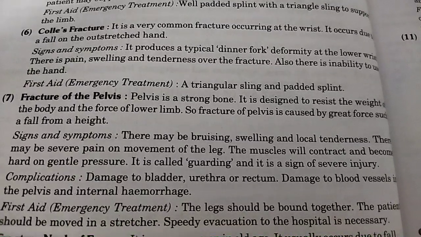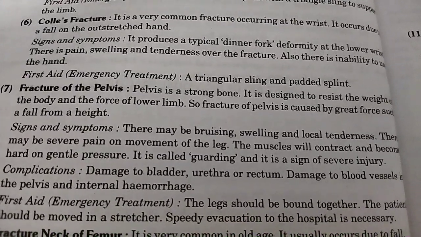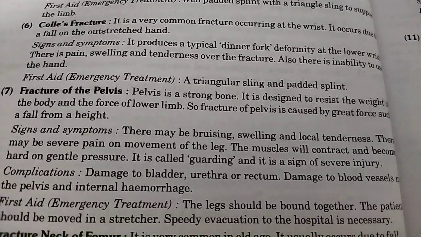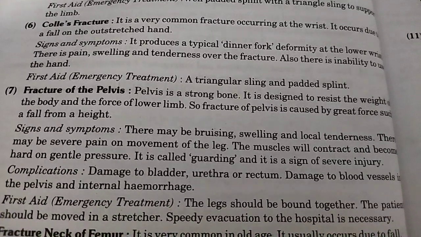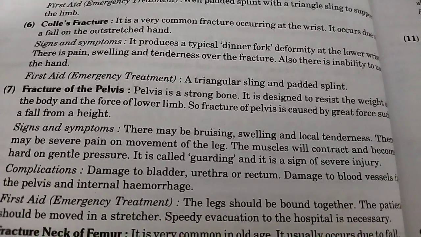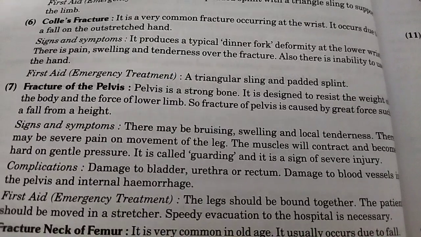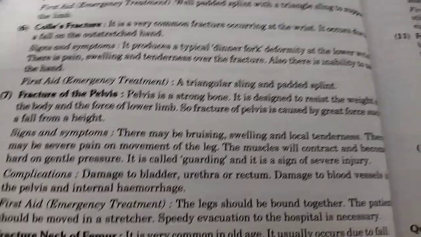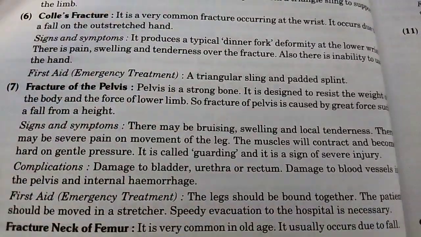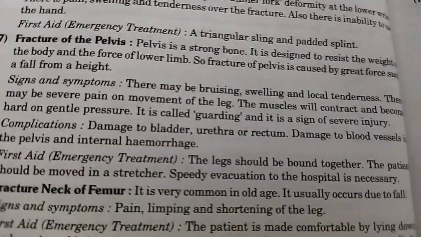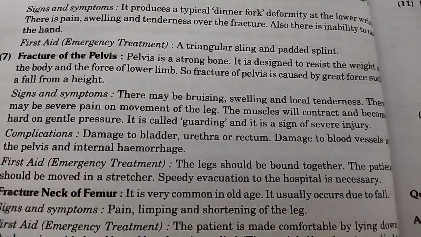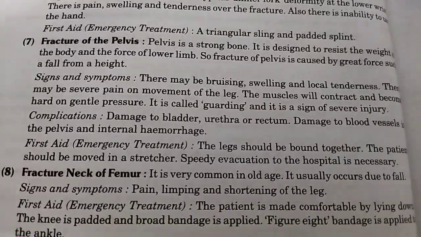Colles' fracture: it is a very common fracture occurring at the wrist. It occurs due to a fall on the outstretched hand. Signs and symptoms: it produces a typical dinner fork deformity at the lower wrist. There is pain, swelling, and tenderness over the fracture. Also, there is inability to use the hand. First aid or emergency treatment: a triangular sling and padded splint.